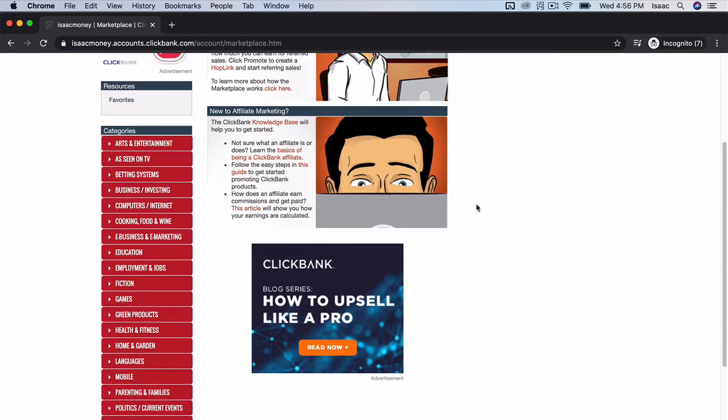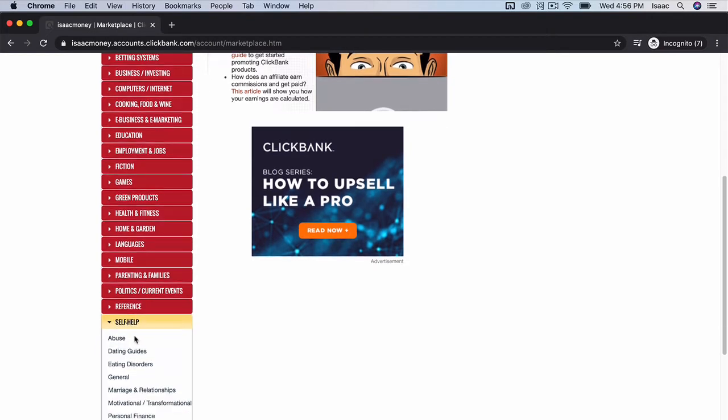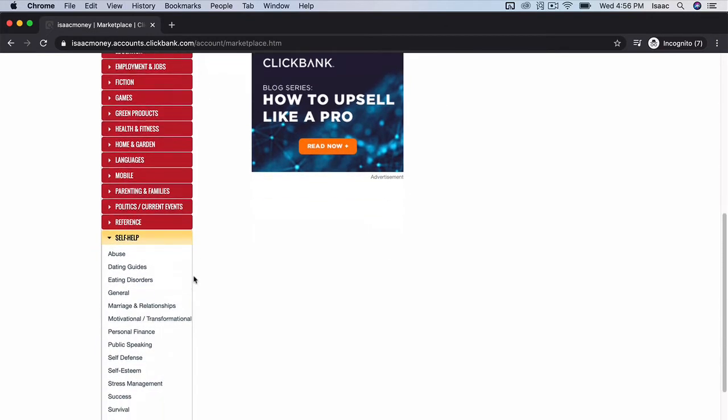At the left-hand corner, you can see a lot of categories of affiliate programs which are basically niches you can do for your website. For example, you can see computer, cooking, food, business investing, education, health and fitness, home and garden, languages. Let's take a look at self-help. Maybe let's see dating guides.